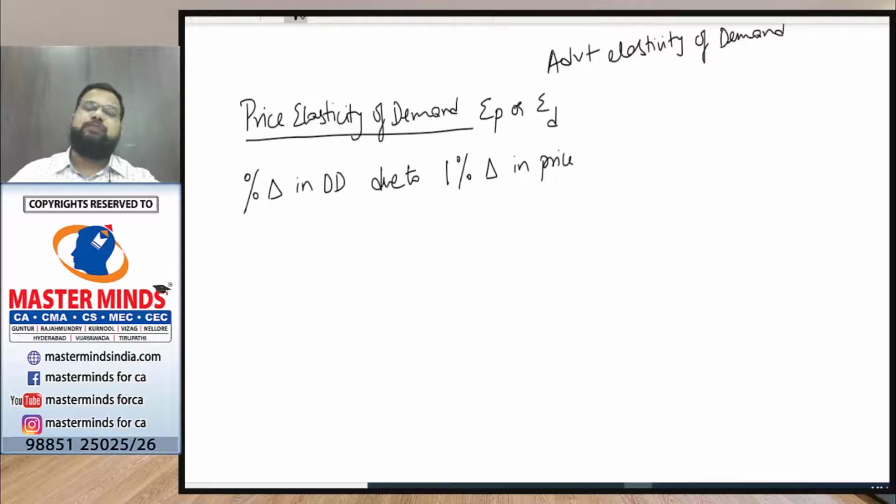So if price changes by 1%, what will be the change in demand?